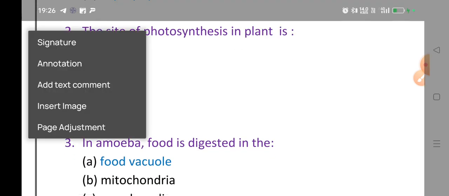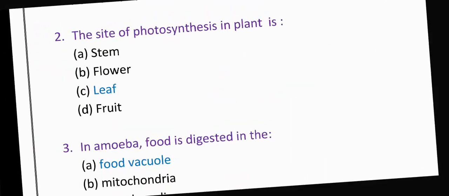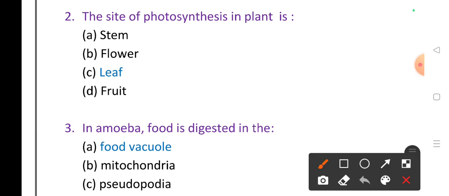Next. Second question, the site of photosynthesis in a plant is which one? It's the leaf. Stem is part of the shoot system. Flower is called an attracting part of a plant body, because to attract insects for pollination, flowers are colored ones. The next one, fruits.